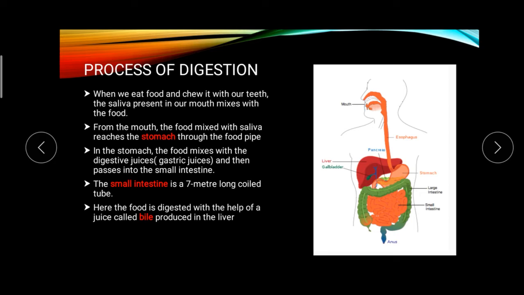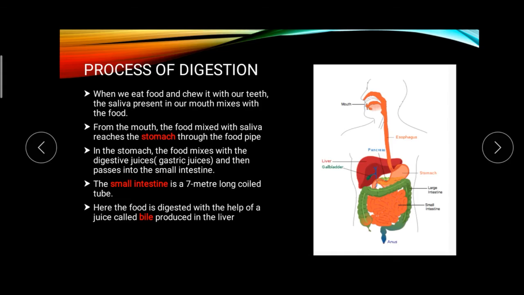Do you understand? First, we eat the food and grind it with the help of the teeth, and the food is mixed with the saliva. Then the food passes to the stomach through the food pipe. After that, inside the stomach, the food is mixed with the gastric juices and then passes to the small intestine. The small intestine is a 7-meter long coiled tube. After that, the food is digested with the help of bile. Bile is secreted in the liver. Okay, do you understand? Yes. Shall we move to the next one?